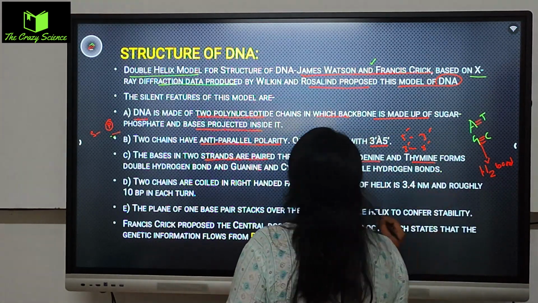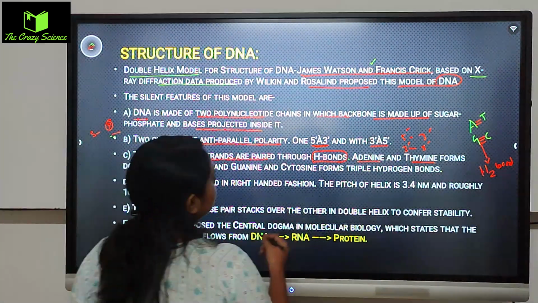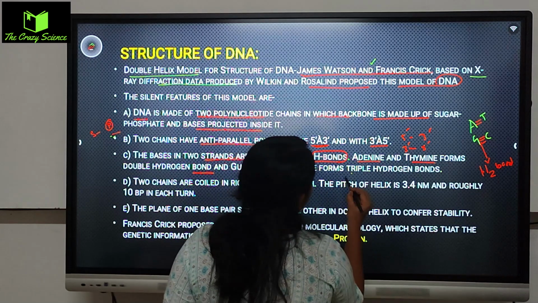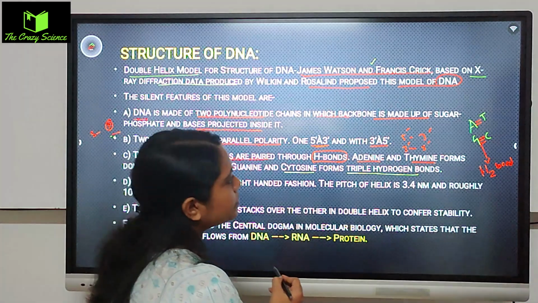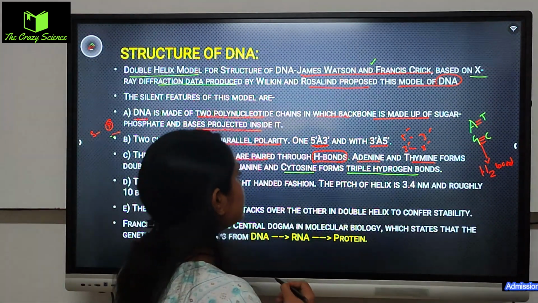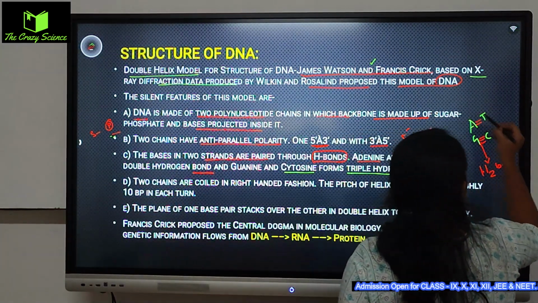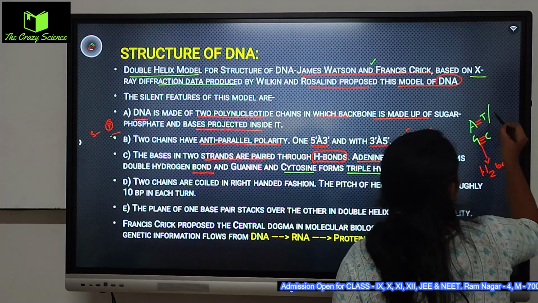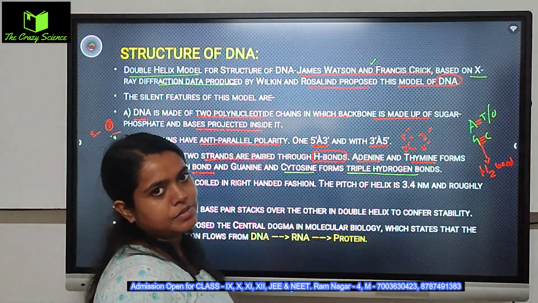Adenine and thymine form the double hydrogen bond, just written here, and cytosine forms the triple hydrogen bond with guanine. So this is how the adenine and thymine এরকম ভাবে থাকে, and in this place adenine এর জায়গায় যদি এটা RNA হয় তো it will be uracil. Okay, hydrogen bond will be changed.